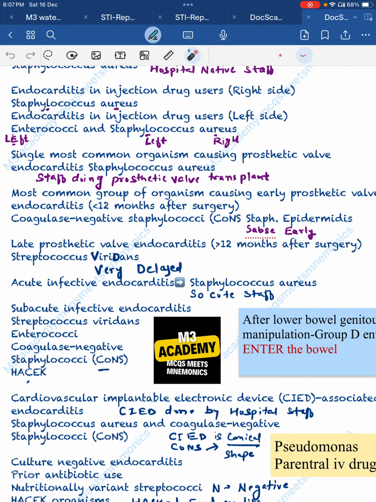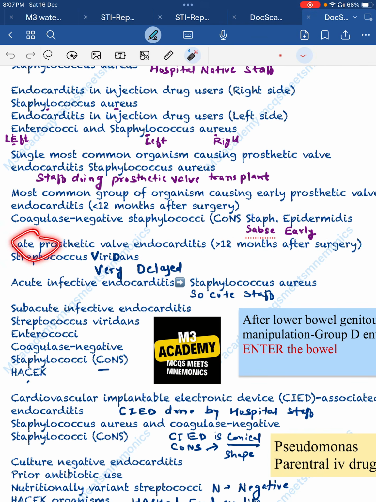Most common group of the organism causing early prosthetic valve endocarditis. Early means less than 12 months of the age. So early, E for epidermidis. So Staphylococcus epidermidis. We can read it like SE सबसे early, E for early.